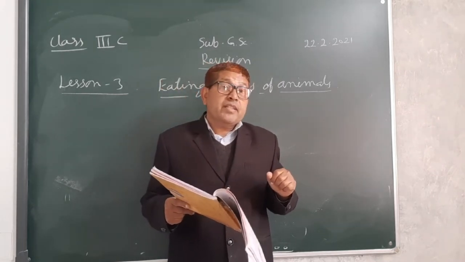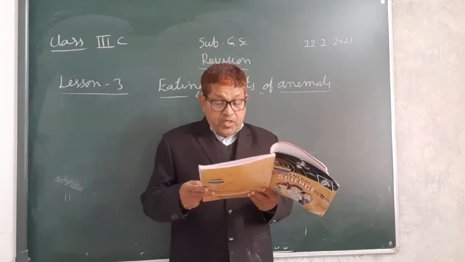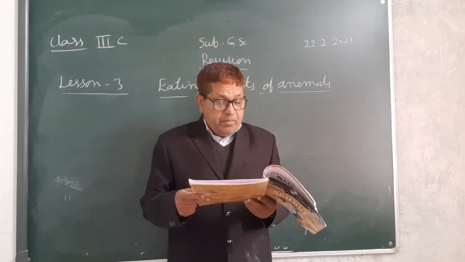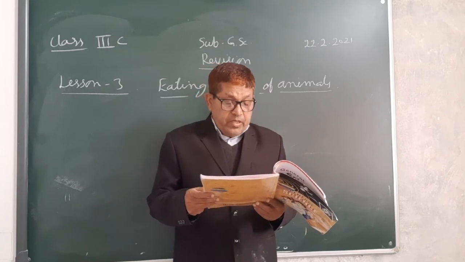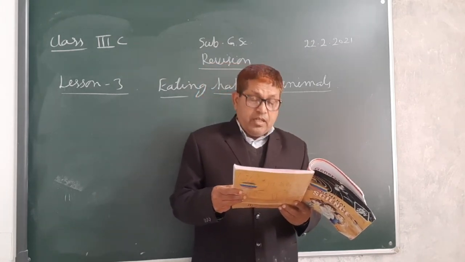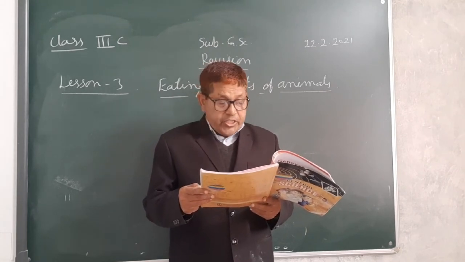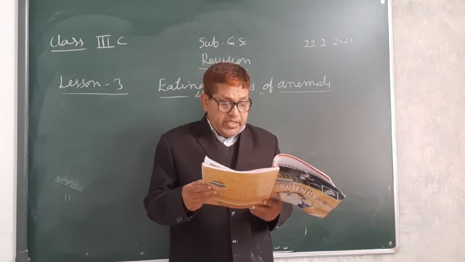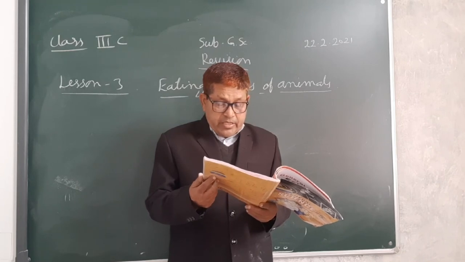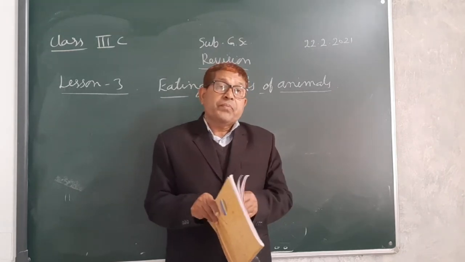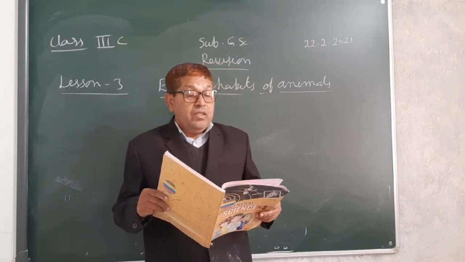And after that, some carnivorous animals. Most of the flesh-eating animals have sharp, curved front teeth for tearing the flesh of hunted animals. They also have strong grinding back teeth. Not only this, they have strong and sharp paws to hunt also.